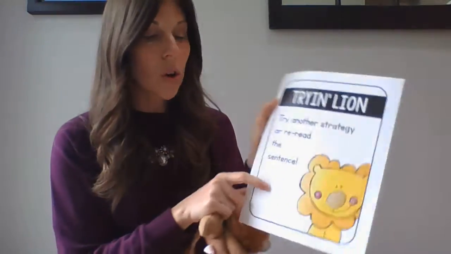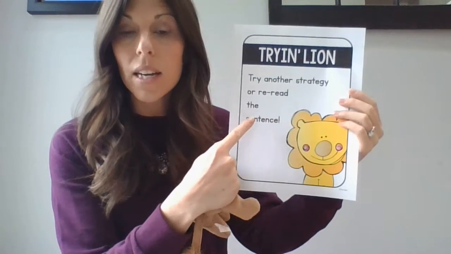Or we think in our mind, that page didn't make sense. He wants us to pause. And instead of continuing to read the book, he wants us to go back and try another strategy. Or he wants us to go back and reread the sentence. And as we reread and try a new strategy, we're going to be trying to figure out what would make sense and what the words are that the author wrote in that story.